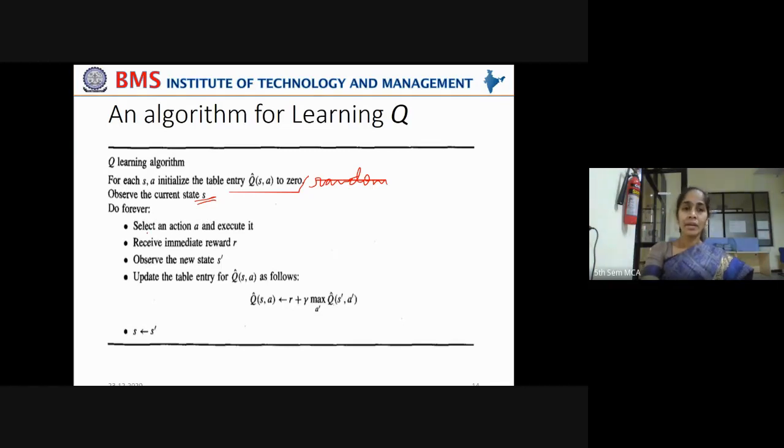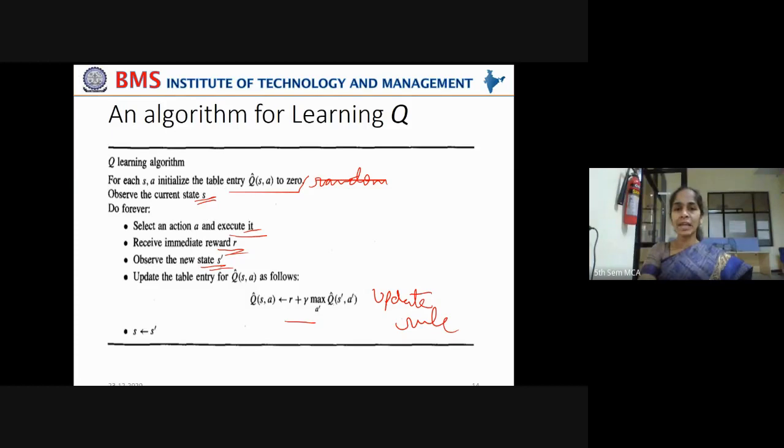What actions does it have to do? Select an action A and execute it to move from that particular state. Now receive the immediate reward R, observe the new state S dash, and update the table entry for Q cap of SA. How do you update? By using this update rule. This rule is called the update rule.